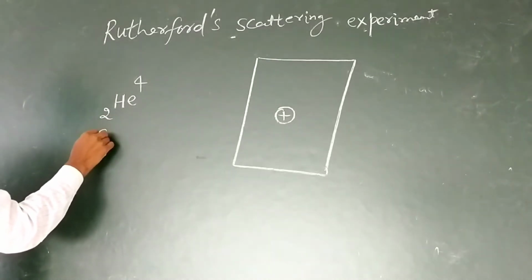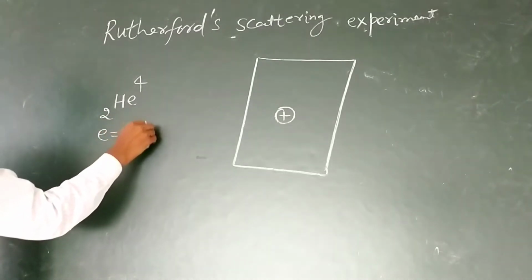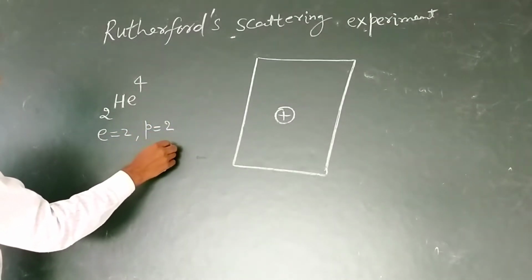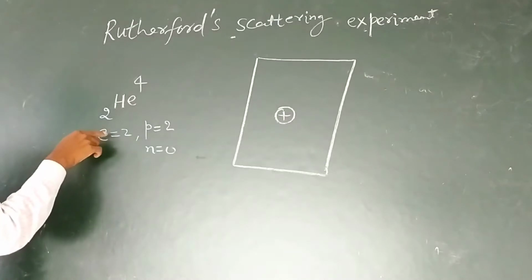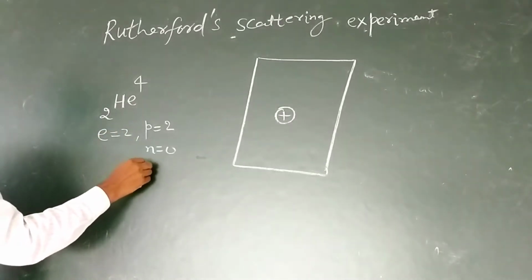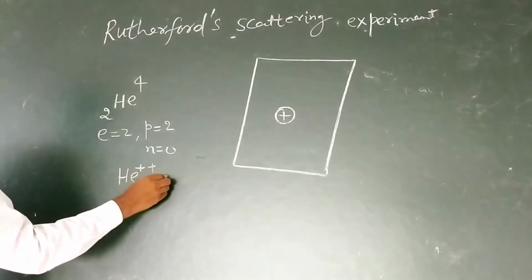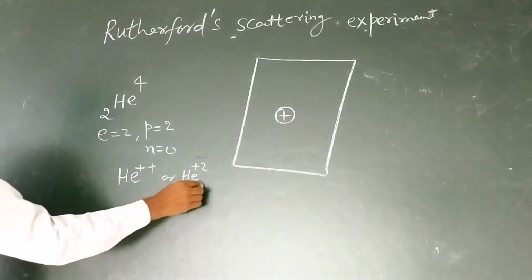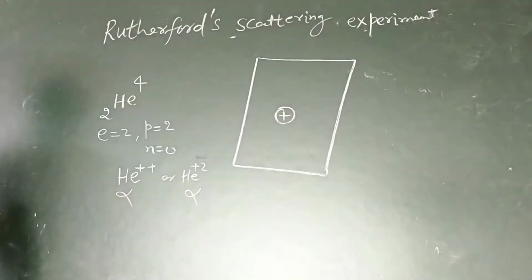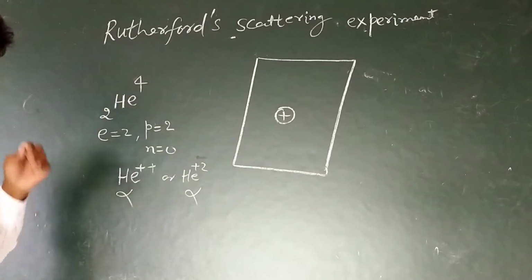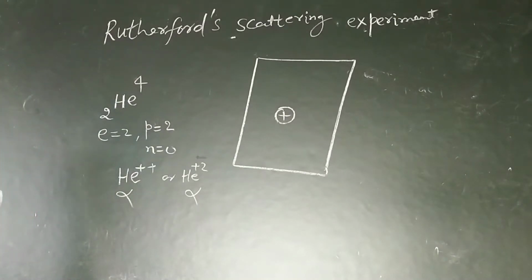It has 2 electrons, 2 protons and 2 neutrons. When 2 electrons are removed, He plus 2 is obtained, which is known as an alpha particle. So the nucleus of helium is known as an alpha particle.